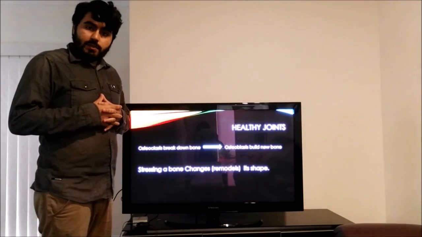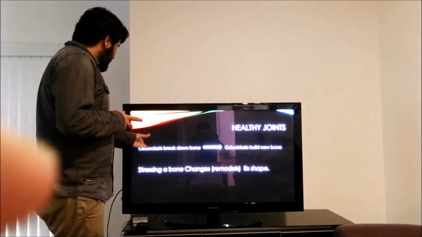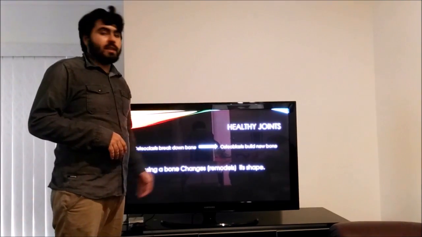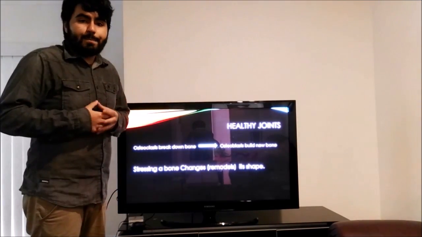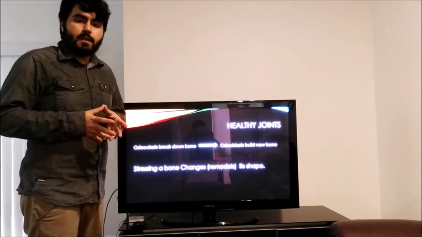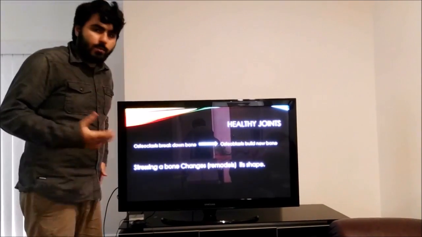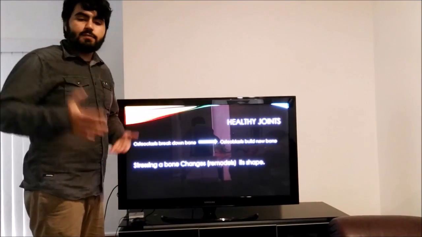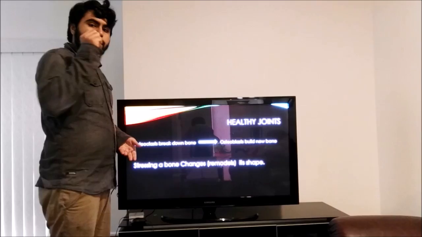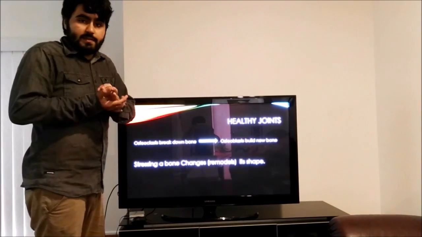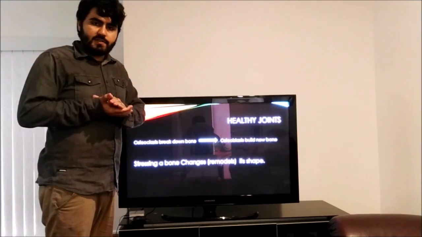As for bone physiology, there are cells within the bones called osteoclasts which actually break down the bone, and there are cells called osteoblasts which reform new bone. There is a unique phenomenon with bones called remodeling. As we know, as we stand or walk around in physical movement, bones are subject to stress of weight, stress of different movements. And the amount of stress applied to a bone causes that bone to react in a certain way in order to strengthen itself. This is known as a remodeling process.